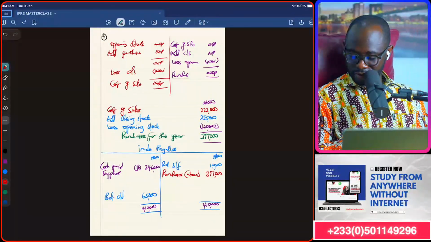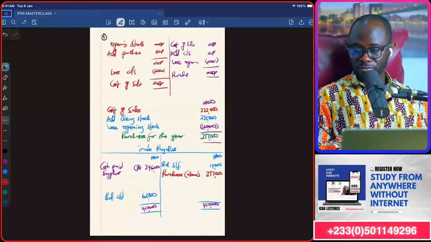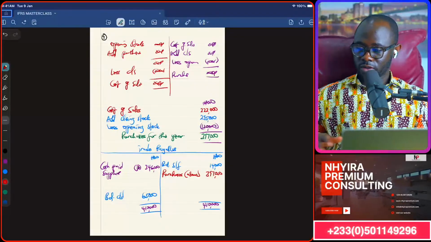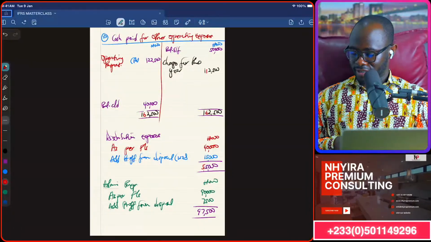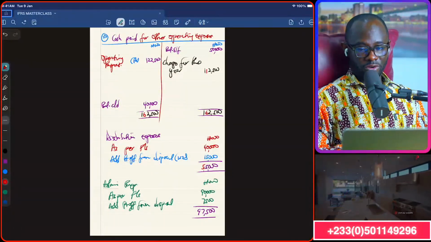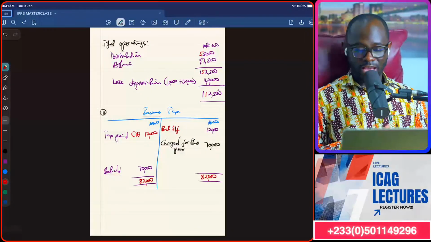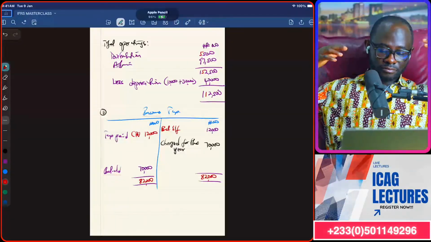Getting our cash paid to suppliers. Next slide. The operating expenses workings that we did. And the final slide, the income tax and the rest of the operating expenses.